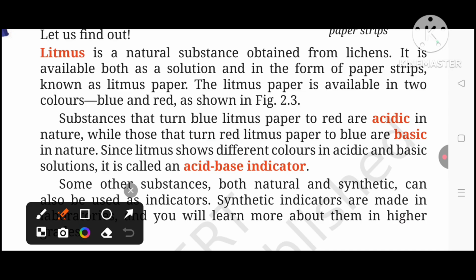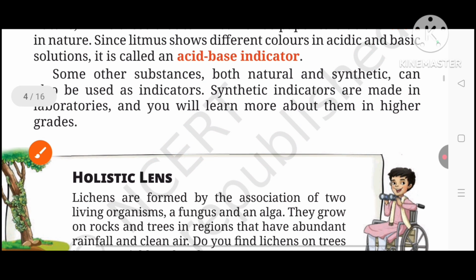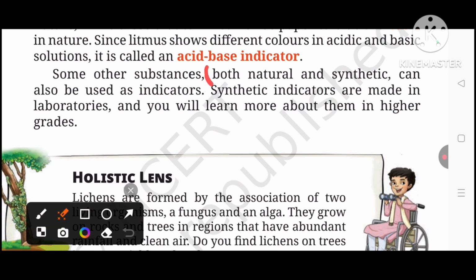Litmus को acid base indicator भी कहा जाता है. Some other substances, both natural and synthetic, can also be used as an indicator. वो तो natural हो सकते हैं या फिर synthetic can also be used as indicator. उनका indicator की तरह हम use कर सकते हैं. Synthetic indicators are made in laboratories. जो synthetic indicators होते हैं उन्हें laboratory में बनाया जाता है, and you will learn more about them in a higher grade. हमें उसके बारे में अपनी आगे वाली कक्षा में पढ़ना है.